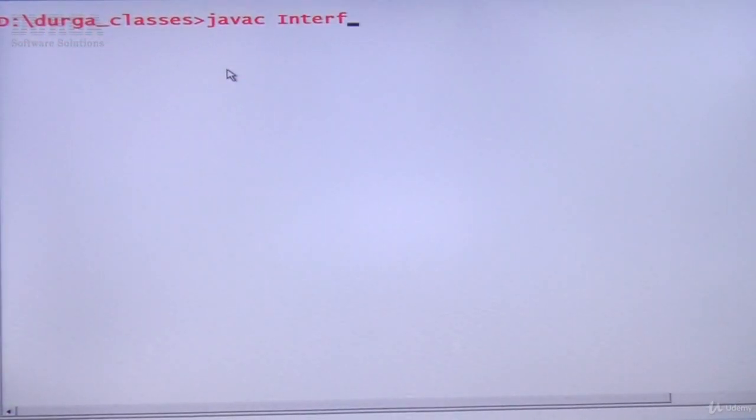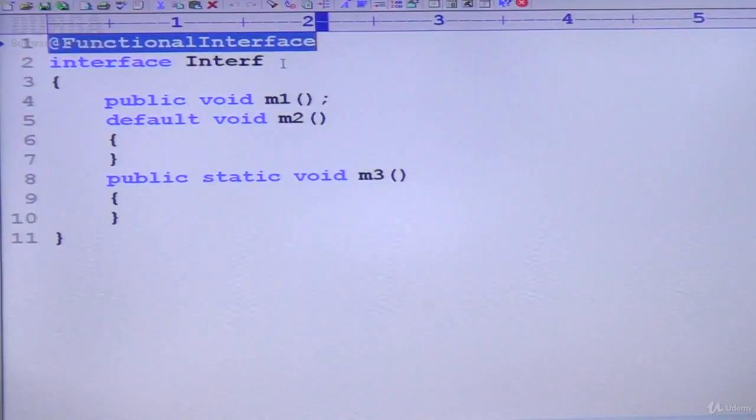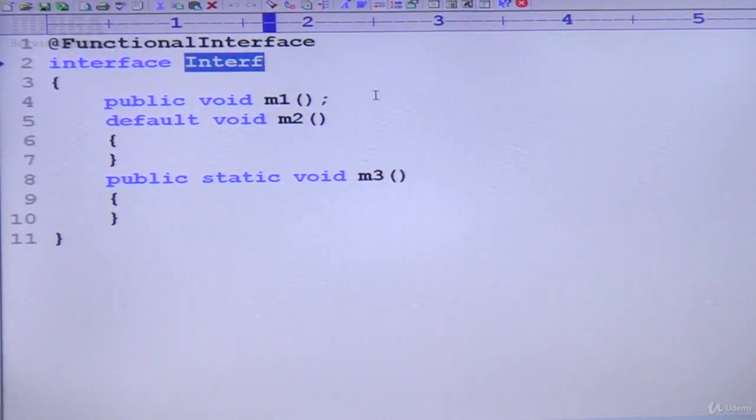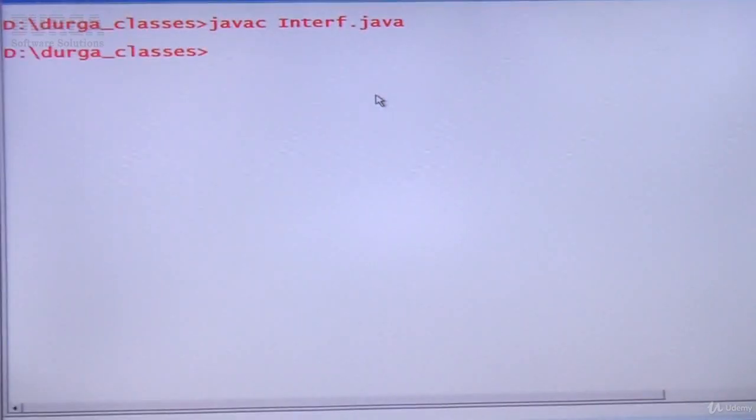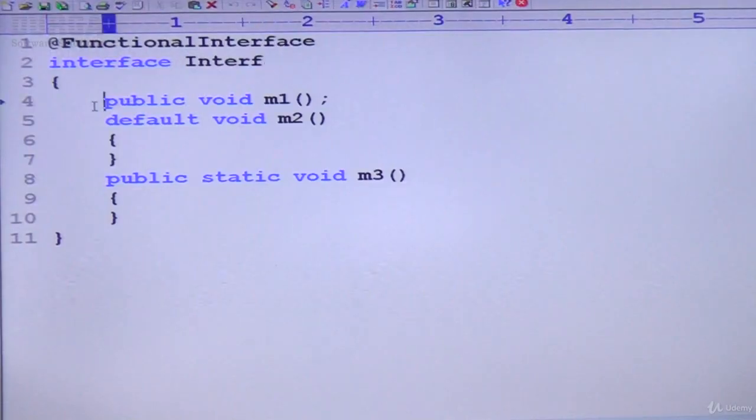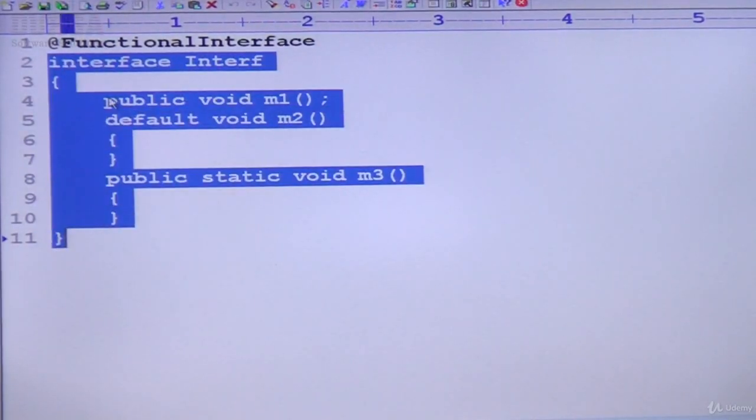javac Interrupt.java, because I saved this code as Interrupt.java. Can you please cross check? Is it valid or not? Yes, obviously there is no problem, because it is perfectly a functional interface. Now let me go for another small example.